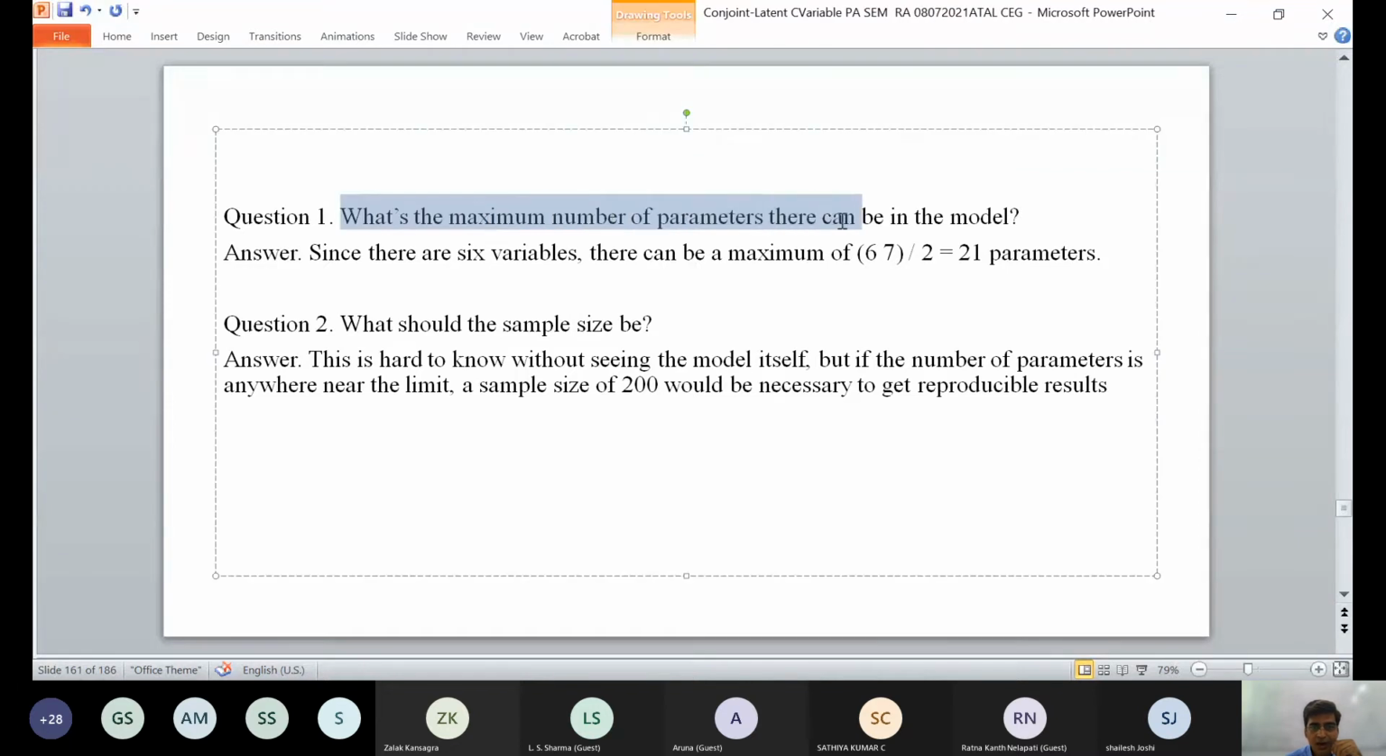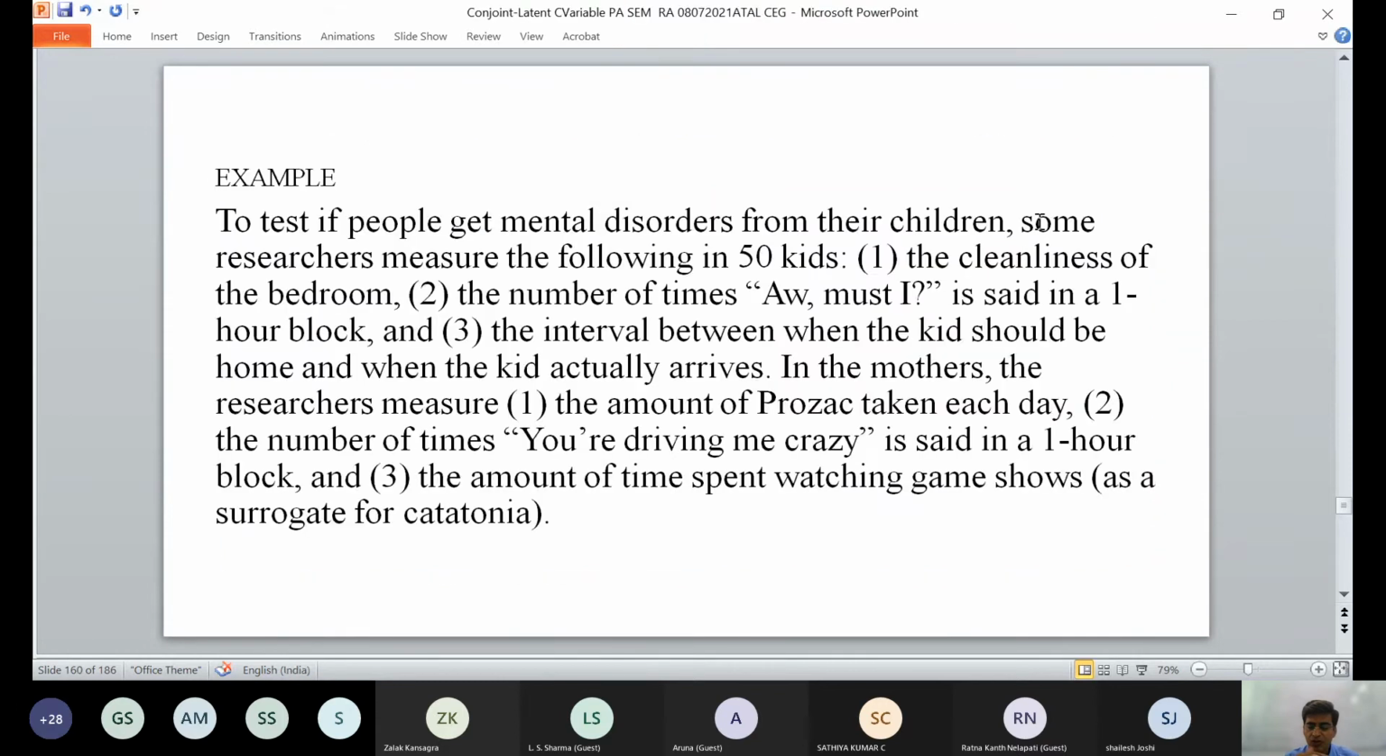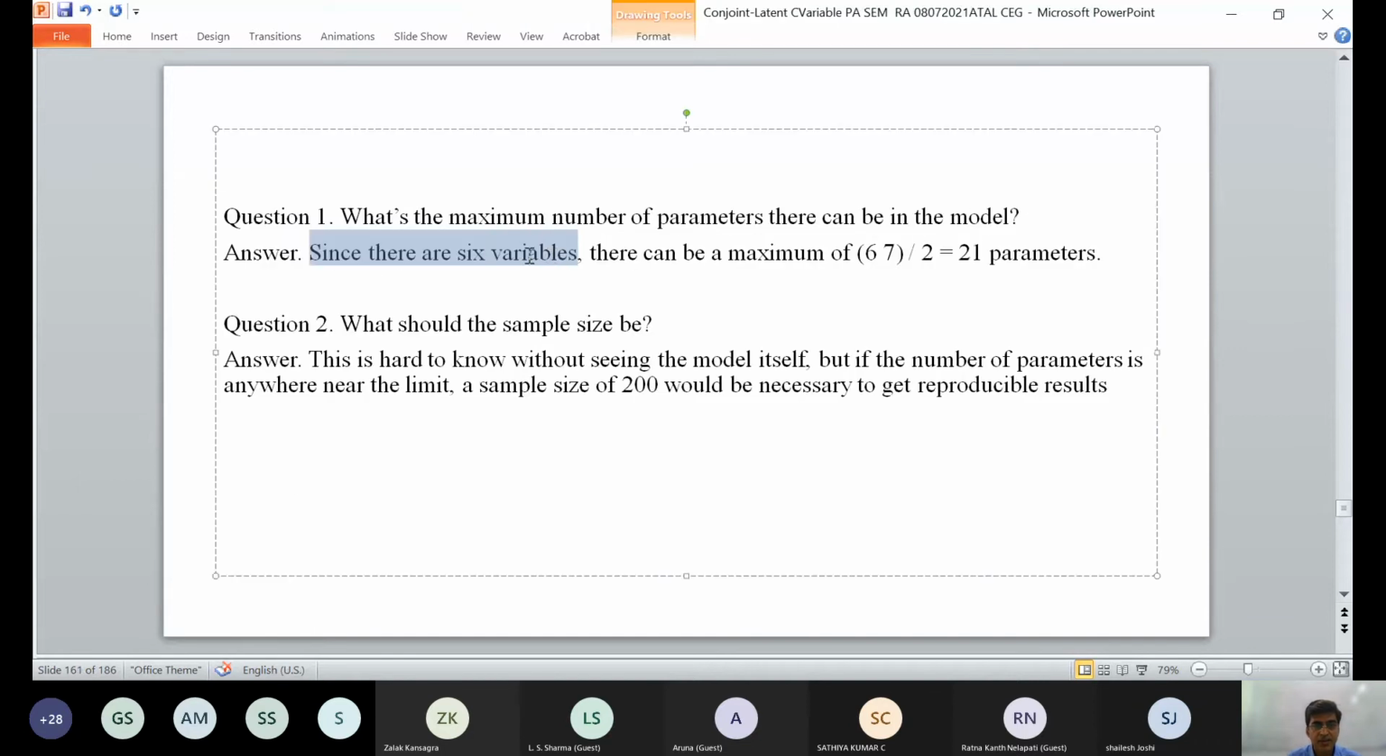What is the maximum number of parameters which can be in the model? I'm just giving you the highlights, because here you can see there are 3 and 3, so 6 variables. These variables may have 21 parameters. What should be the sample size? This is hard to know without seeing the model, but if the number of parameters is anywhere near the limit, the sample size should be 200 to get a reproducible result.